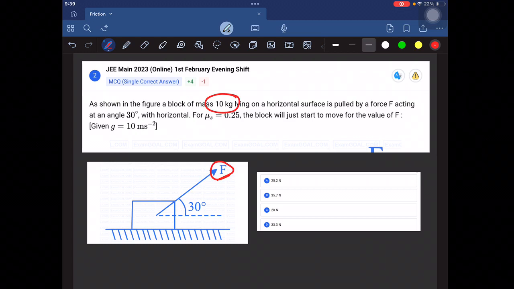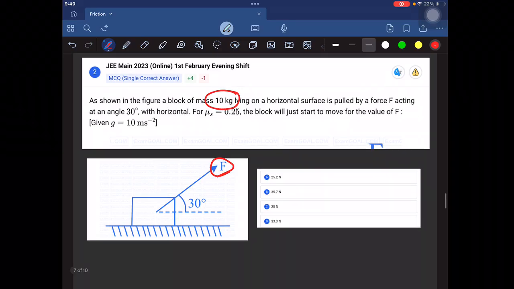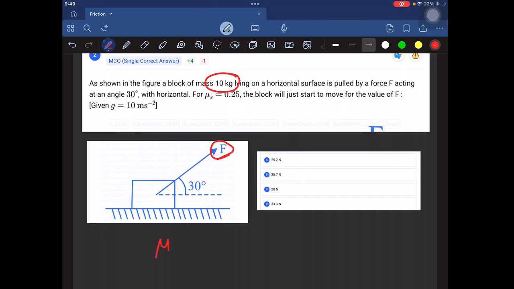F cos theta is applied, and friction acts in the opposite direction. If F cos theta equals the limiting value, the maximum value of static friction, the body is just about to move. We want to find that value, at which the block will just move. So I equate F cos theta to the limiting value of the friction.